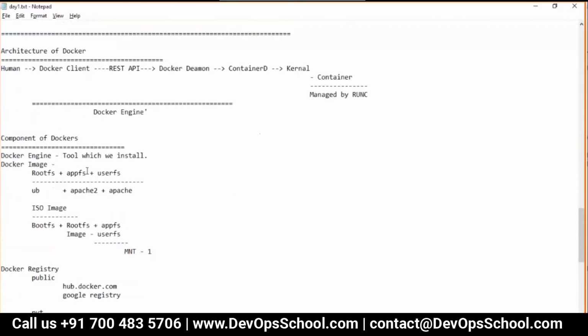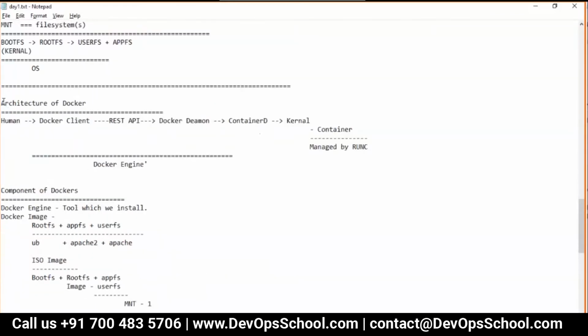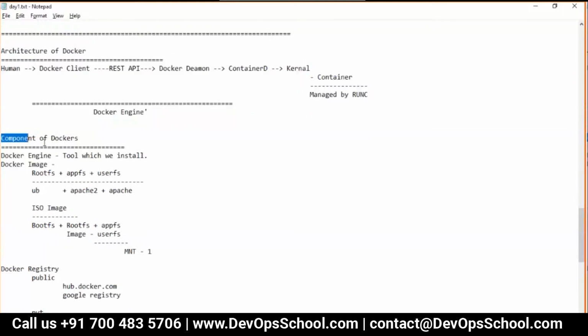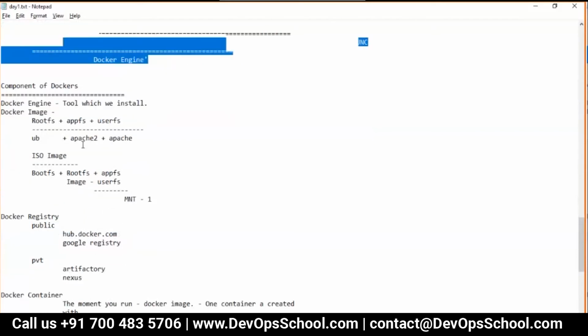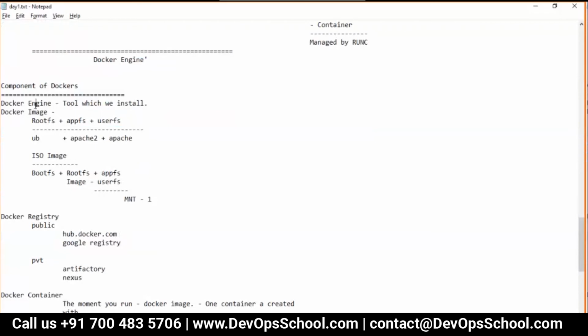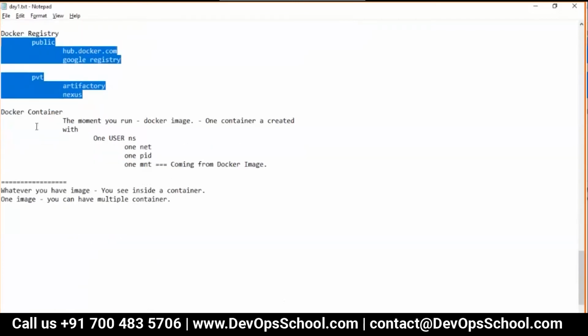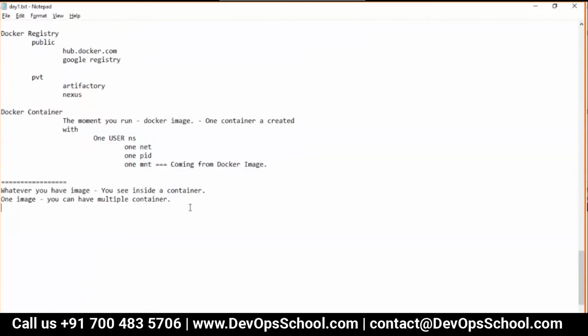Okay, so let's recap a little bit. Architecture of Docker, components of Docker. In the architecture, we have a client and a daemon called the Docker engine. Components of Docker engine: Docker image, which is a combination of this one, it can be this one also or this one also, depends. Registry, containers.